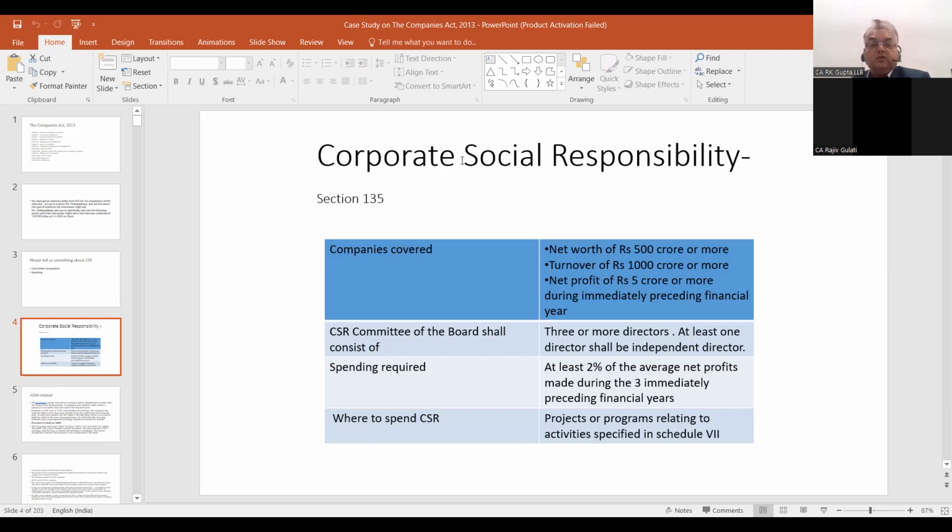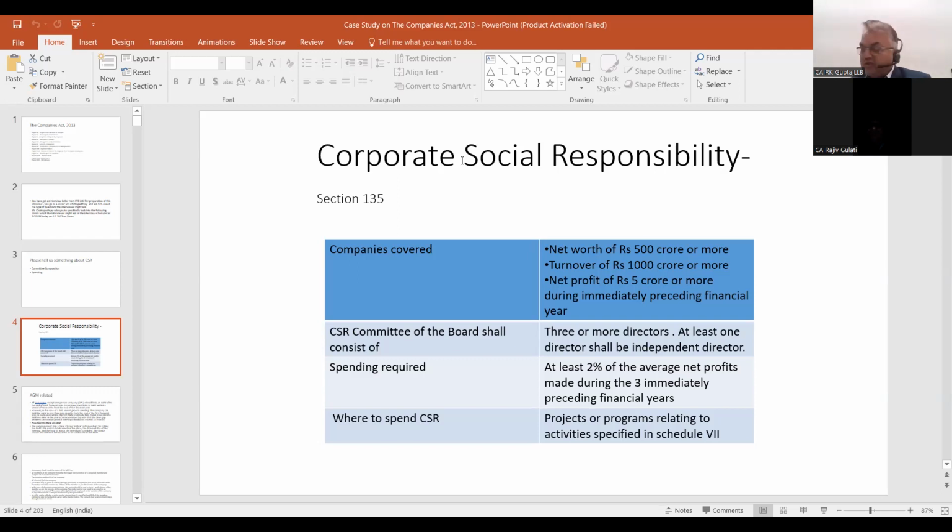Chapter 9. So, who are the companies covered in this? Net worth above a certain limit? Net worth of 500 crore rupees, turnover 1,000 crores, and net profit 5 crores. So: net worth 500 crores, turnover 1,000 crores, net profit 5 crores.